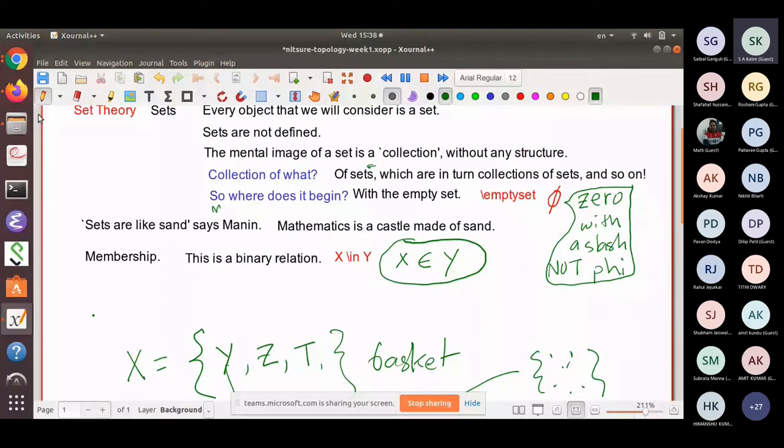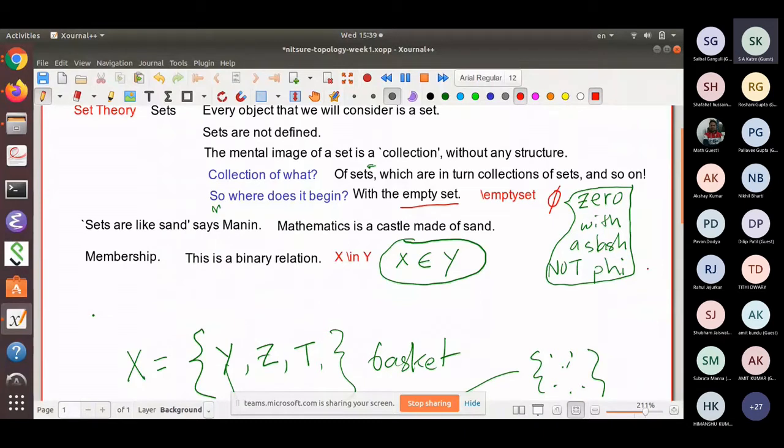Okay. So when things start with the empty set, and then they are built up gradually, I hope all you students can type LaTeX, and so I'll use LaTeX symbols from time to time, and you will read them. It looks like a zero with a slash through it.